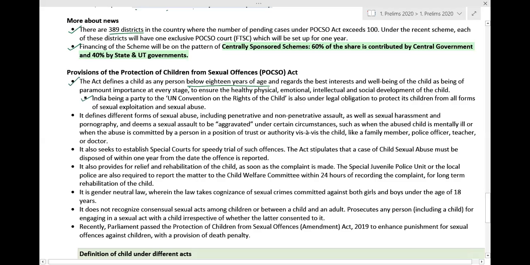India is a party to the United Nations Convention on the Rights of the Child, a very important piece of information, and is therefore under a legal obligation to protect its children from all forms of sexual exploitation and sexual abuse.